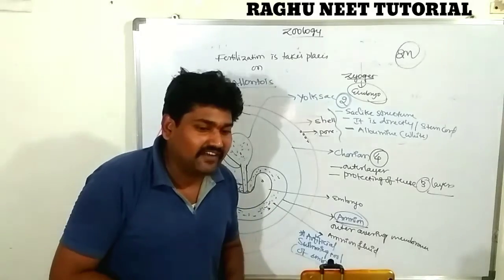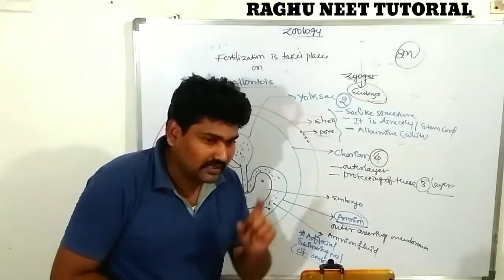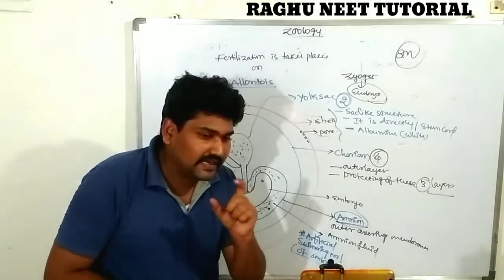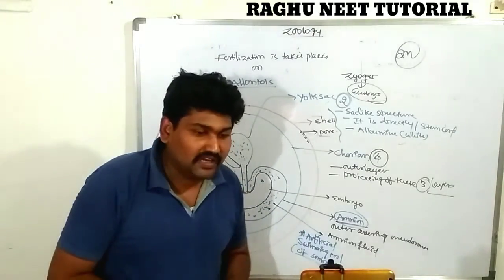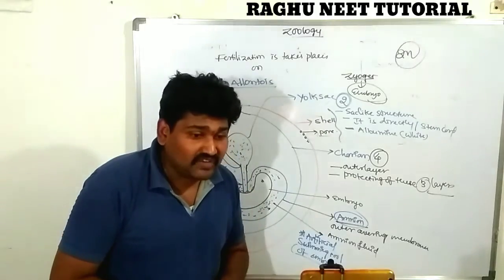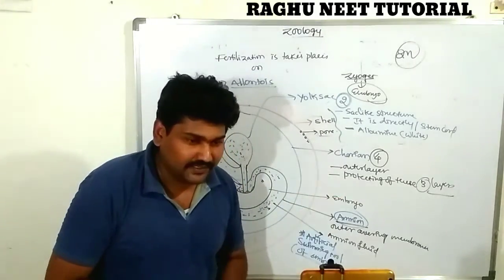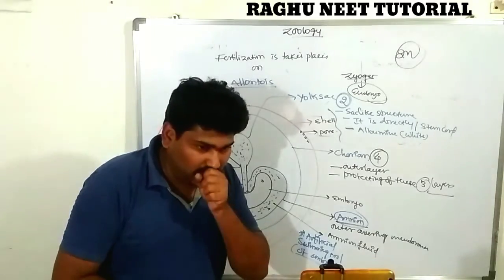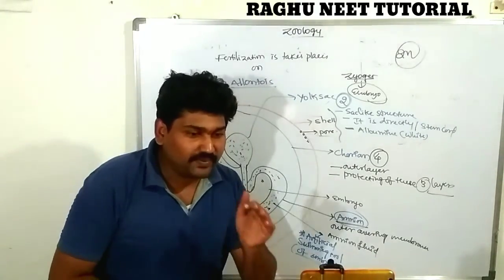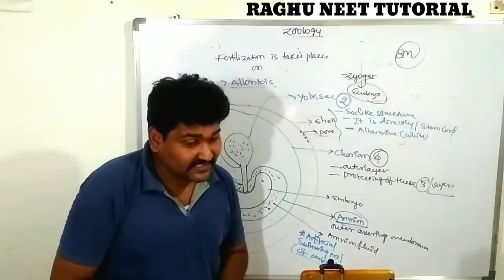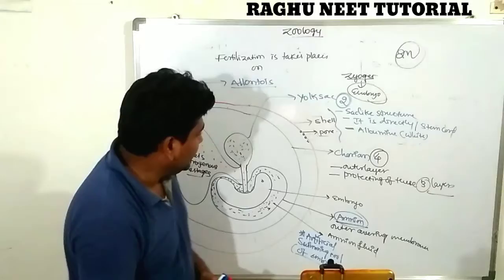The amnion is a covering membrane that acts like a swimming pool. It completely covers the embryo, like this. This covering membrane is completely filled with amniotic fluid. This amniotic fluid acts like an artificial swimming pool. What is the main function? It prevents dryness of the embryo. Clear. The second one is known as the yolk sac.